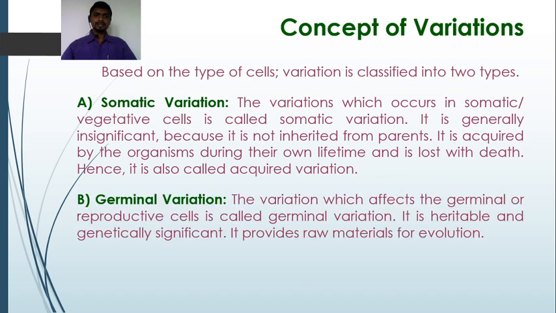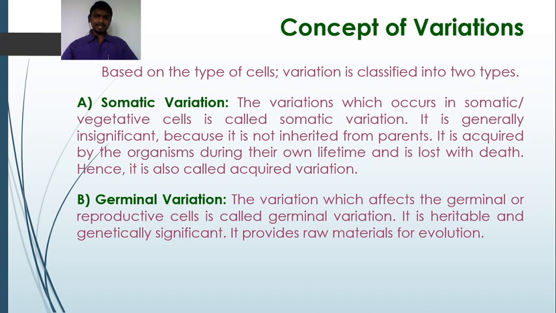Next to this is the germinal variation. The variations which affect the germinal or reproductive cells, for example sperm cell, egg cell, are called germinal variation, and these are heritable and genetically significant. It provides raw material for evolution.